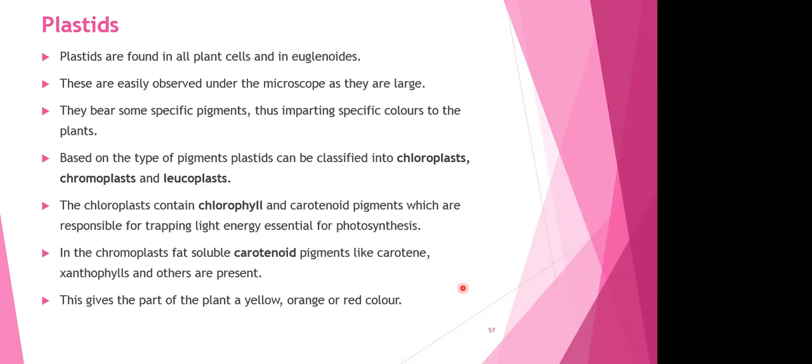Any doubts in mitochondria? Any confusion? Anyone who has not followed anything about it? Why are you confused between oxidative phosphorylation and glycolysis, my dear? Oxidative phosphorylation का मतलब होता है that when hydrogen will be removed and phosphorylation will take place. That is oxidative phosphorylation. And glycolysis is just breakdown of glucose into pyruvic acid. So oxidative phosphorylation is an intermediate step associated with your aerobic respiration. Okay, so don't worry about this.